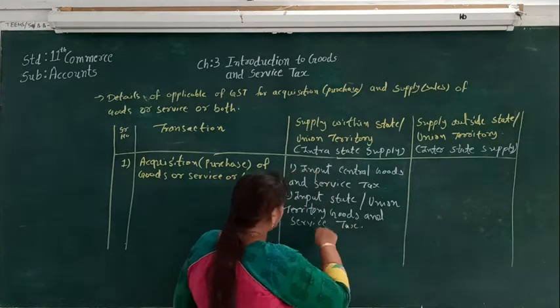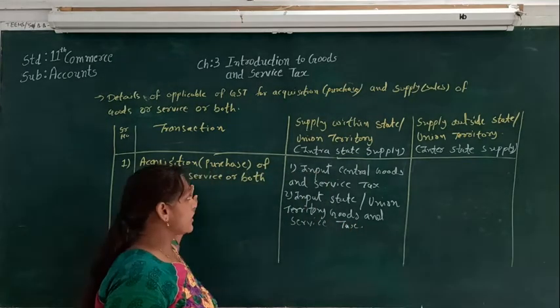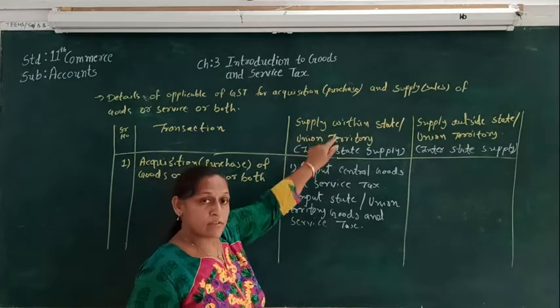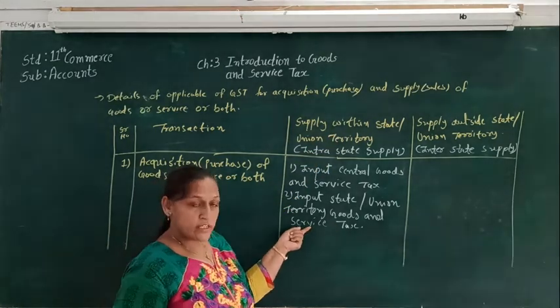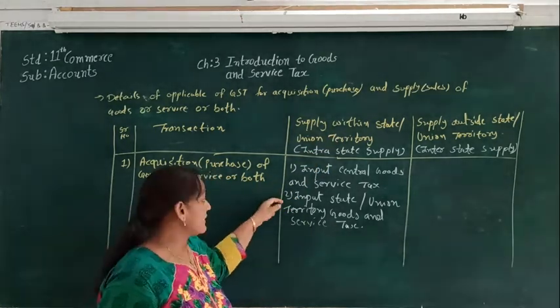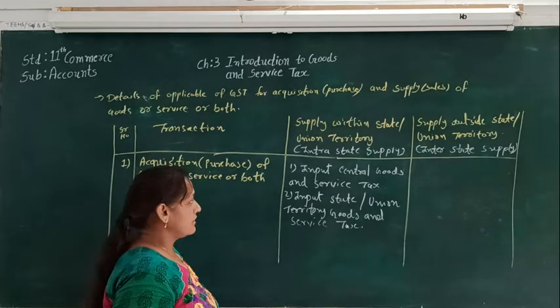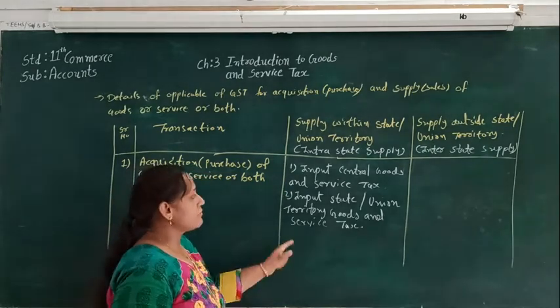So for the acquisition of goods and service within the state or union territory, there will be two taxes: input central goods and service tax and input state or union territory goods and service tax.